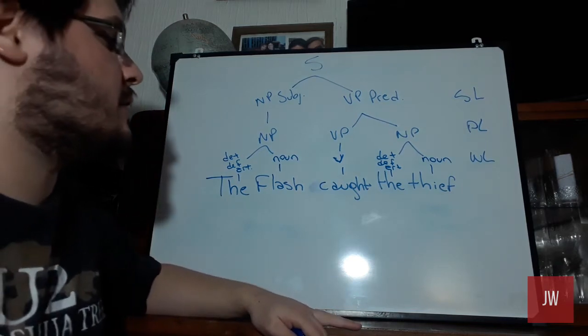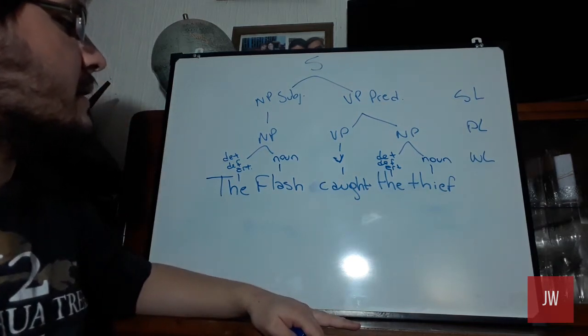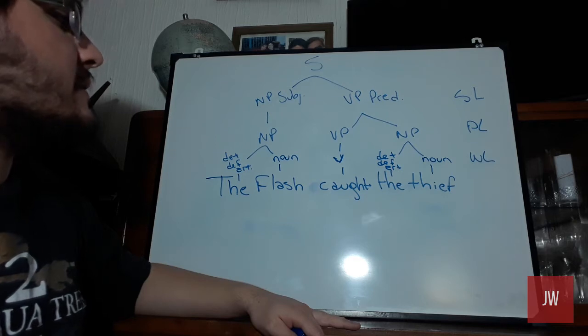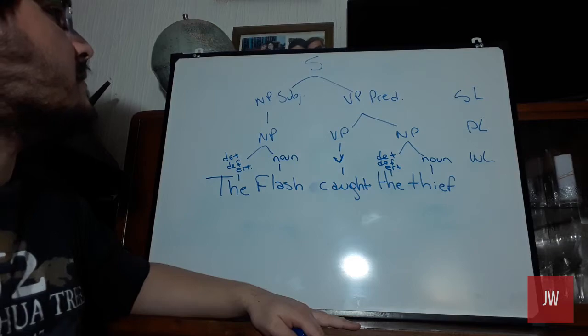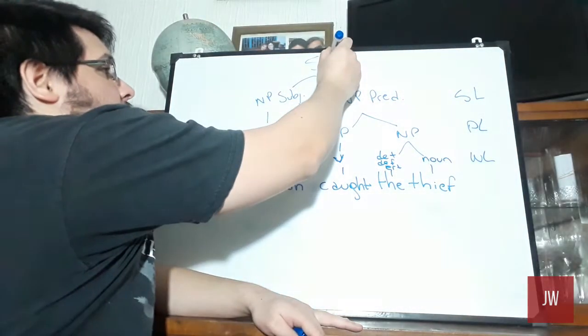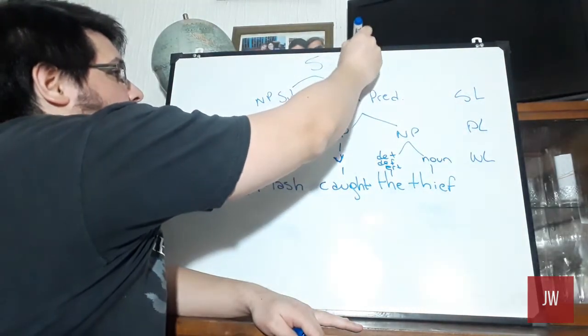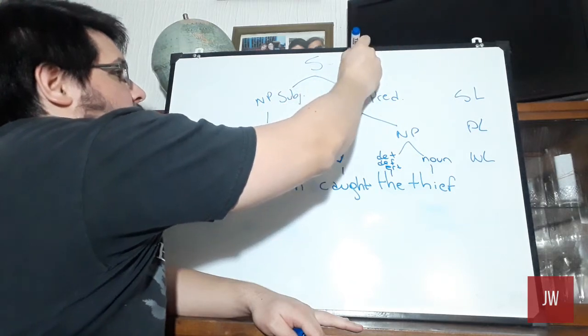Okay? For Chomsky, every sentence has an abstract view, and that's called an inflectional phrase.